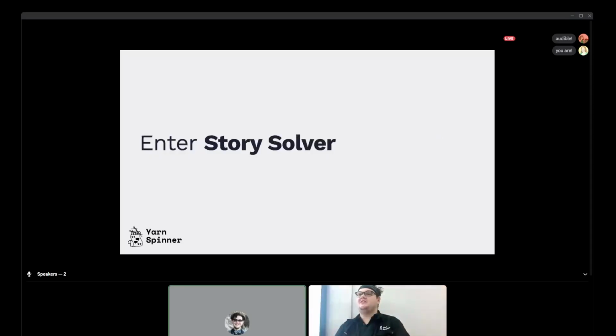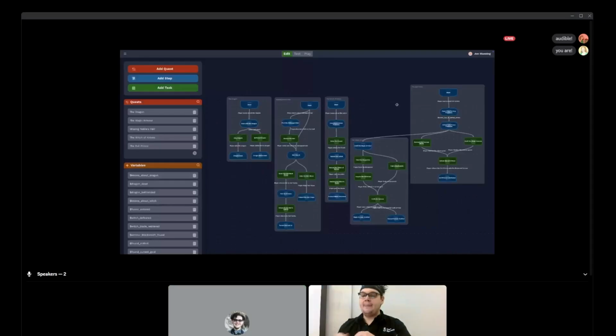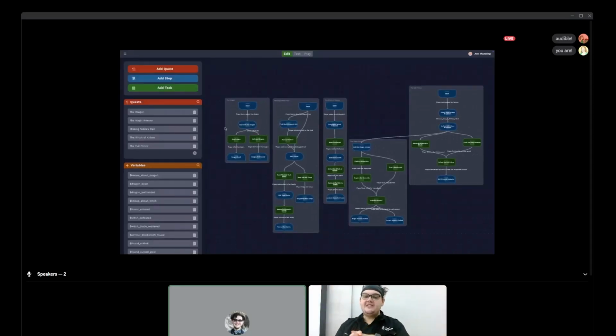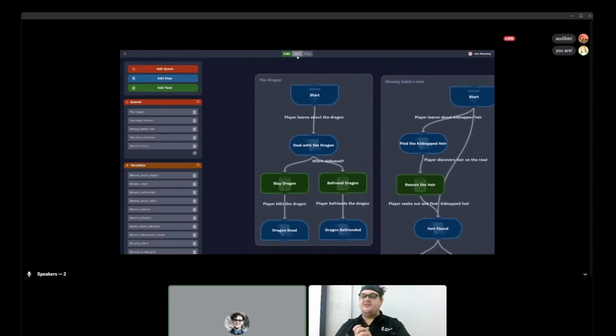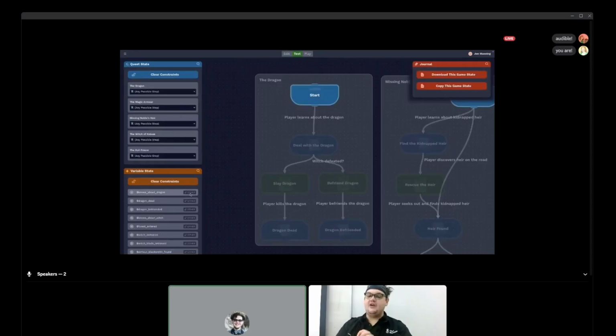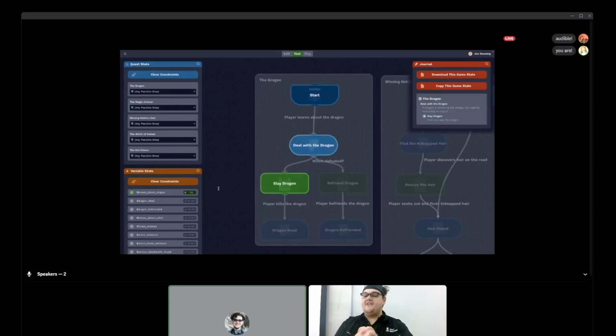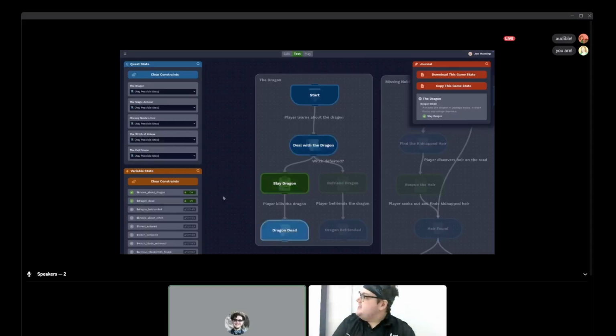This is where Story Solver, which is the thing we're currently working on, comes in. This is our take on using this technique for narrative. So this is this tool here, and if we zoom in on the Dragon Quest, theoretically my little video will zoom in, there we go. We see its structure. We can learn about the dragon, and then we either slay or befriend the dragon, and we can enter test mode, and we can say, we know about the dragon, and the dragon is dead. And when we do this, our journal updates. So here we're setting the parameters over here, and you'll see things are updating to say dragon is dead.